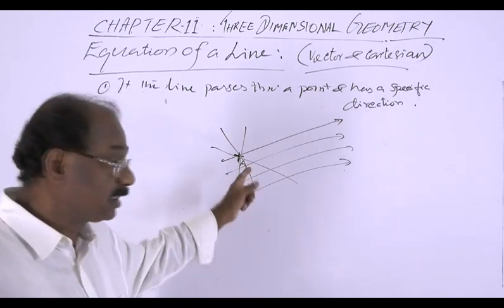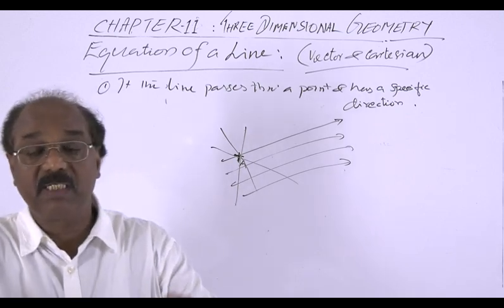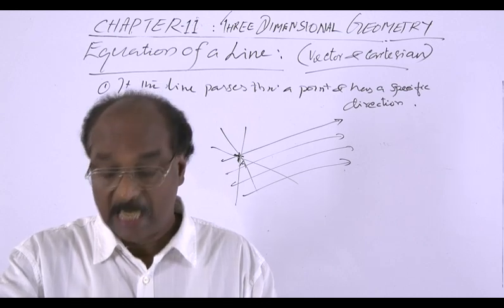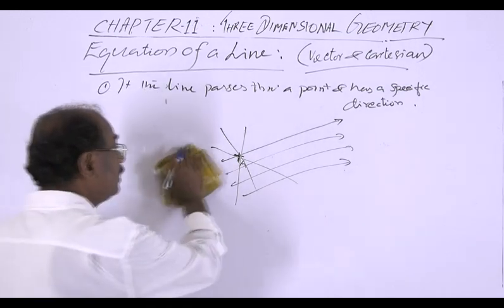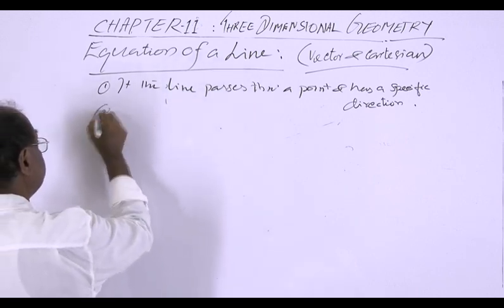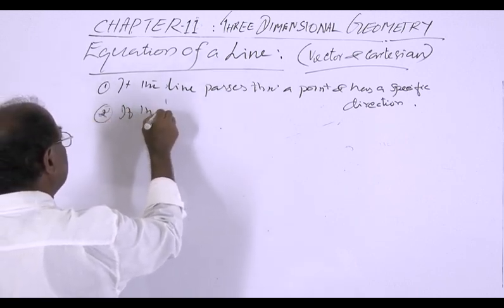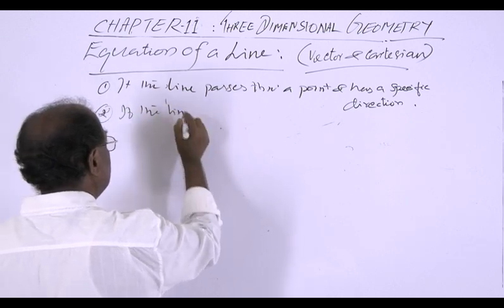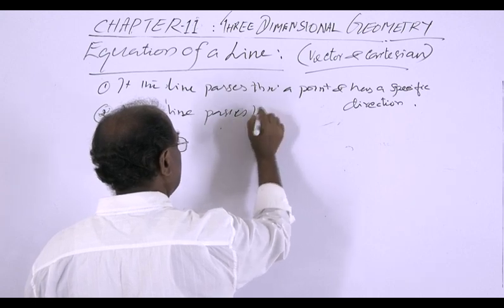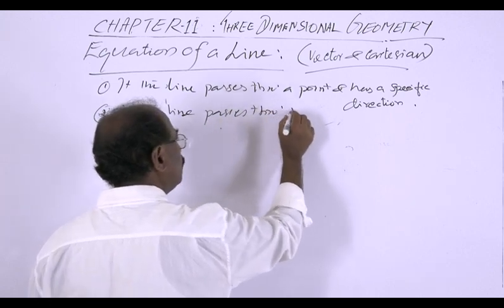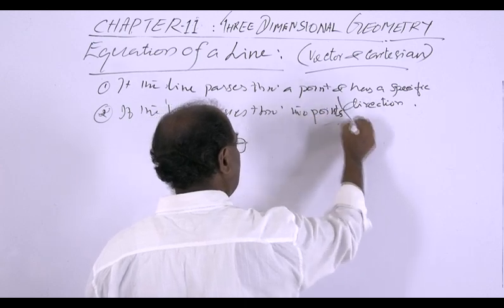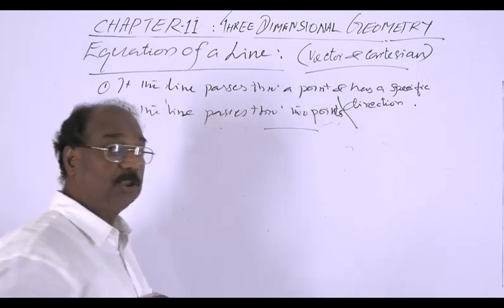We can derive its equation. That is one type of equation we derive. Both equations, vector equation and Cartesian equation. And the second is, if the line passes through two points, then it is unique.